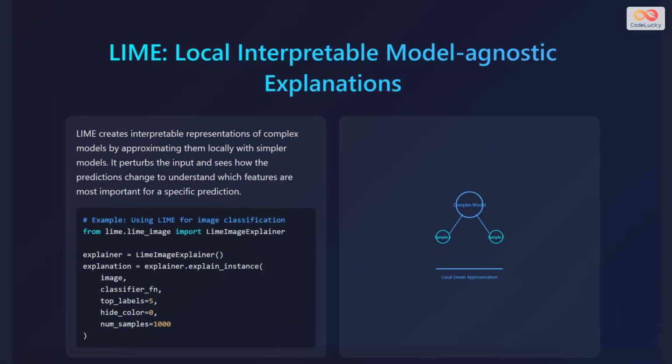LIME creates interpretable representations of complex models by approximating them locally with simpler models. It perturbs the input and sees how the predictions change to understand which features are most important for a specific prediction. For example, to use LIME for image classification, first import LimeImageExplainer from lime.lime_image, then assign LimeImageExplainer to explainer. Explanation is assigned to explainer.explain_instance applied on image, classifier function, top_labels equals 5, hide_color equals 0, and num_samples equals 1000.